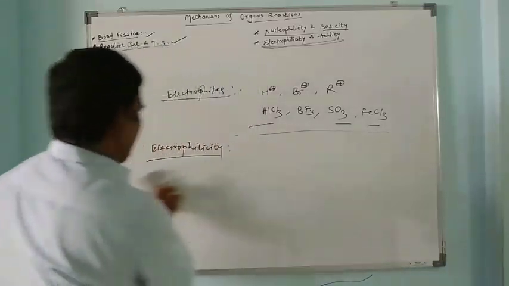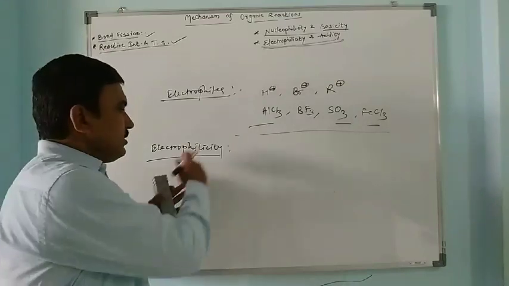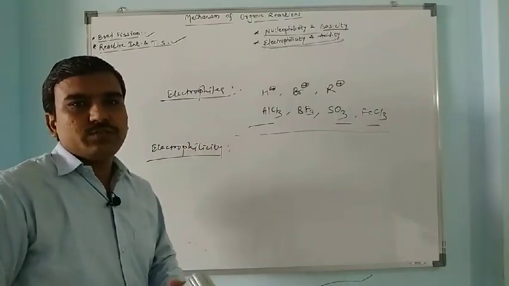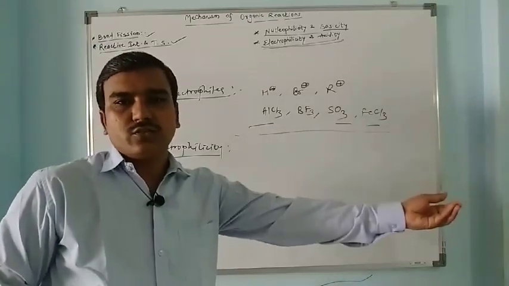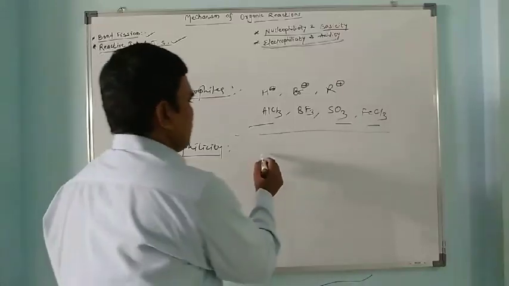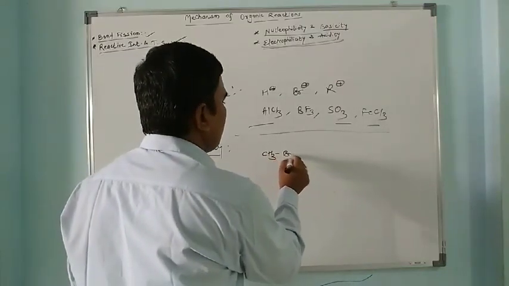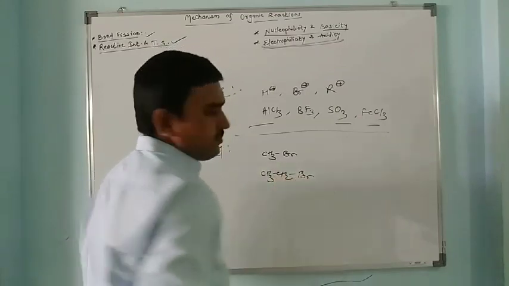Electrophilicity is also rate dependent. It is also a relative term, meaning we can compare one electrophile with another. We can compare the electrophilicity of CH3Br with CH3CH2Br.